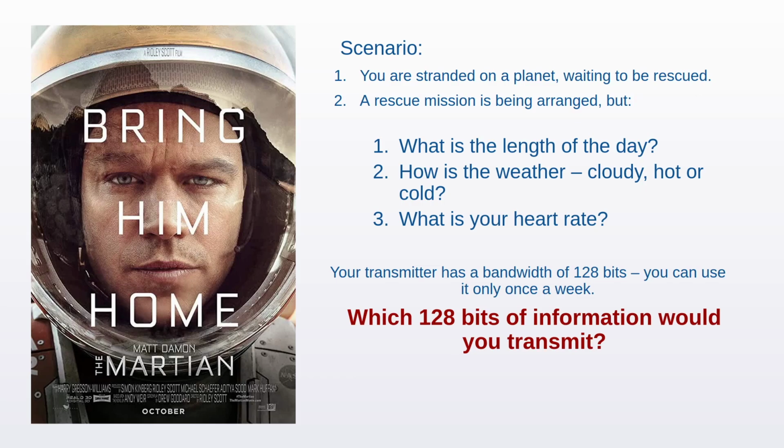For some context, note that it takes anywhere from 8 to 64 bits to transmit an integer and anywhere from 32 to 128 bits to transmit a floating point number. Do pause the video here and think about this problem for a while.